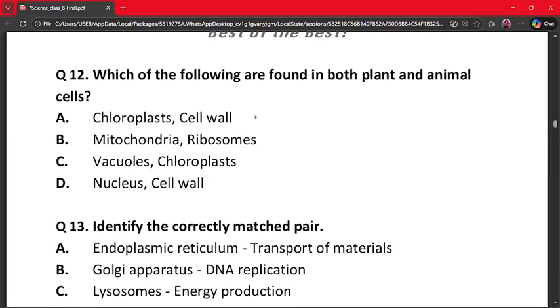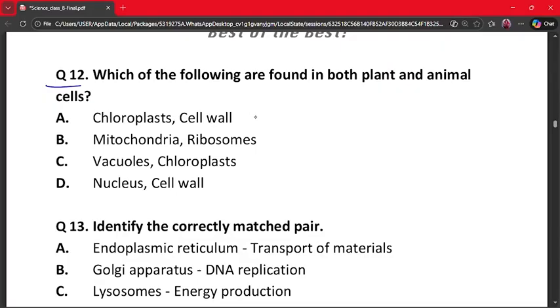Our next question is question 12. Which of the following are found in both plant and animal cells? A. Chloroplast, cell wall. B. Mitochondria, ribosomes. C. Vacuoles and chloroplasts. D. Nucleus and cell wall.